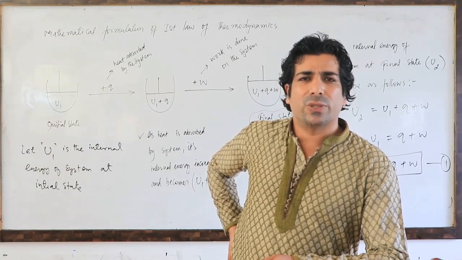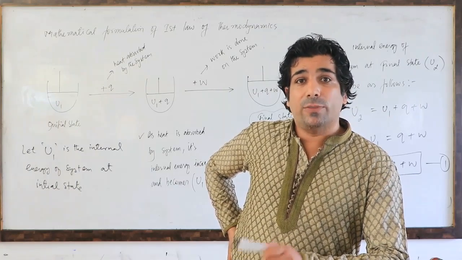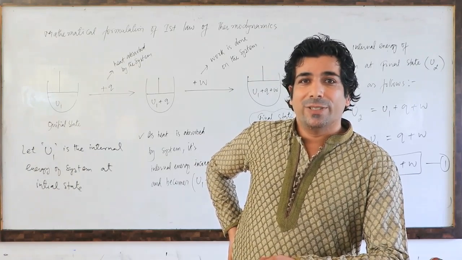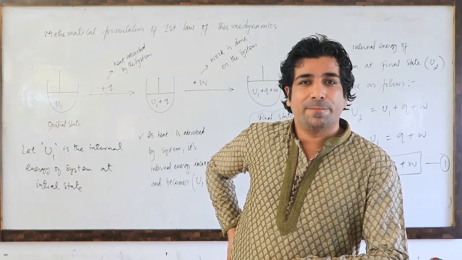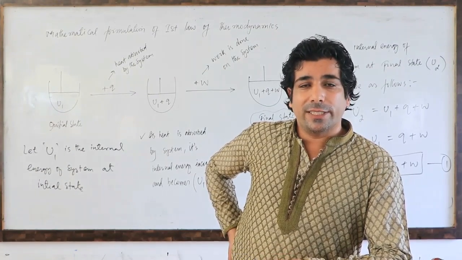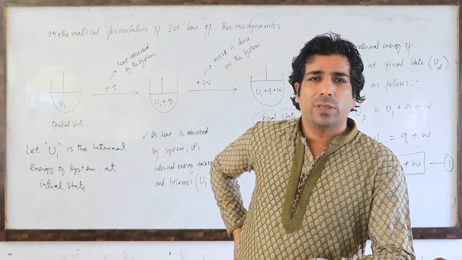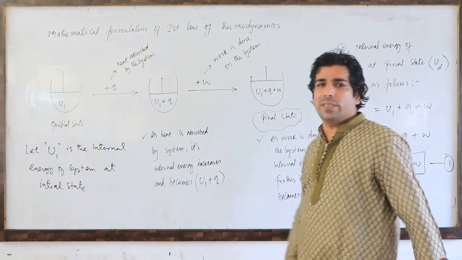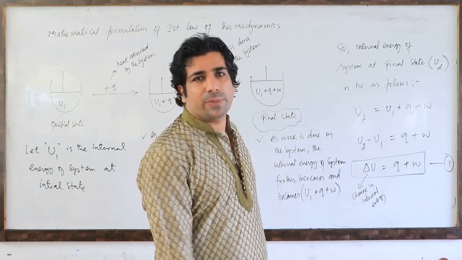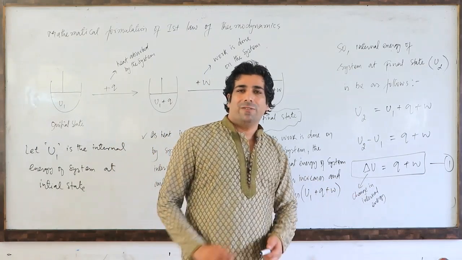And the reverse is also true. That means work can be done by the system only. Yes or no, ma'am? So that means internal energy will decrease. Heat will be lost by the system. That means the heat content or internal energy of the system will decrease. So both ways it can go. But we will discuss this further in this particular chapter. So please remember up to here, that is the mathematical formulation of the first law of thermodynamics.